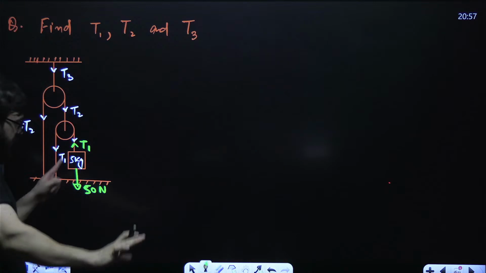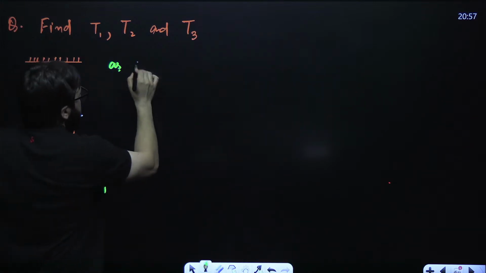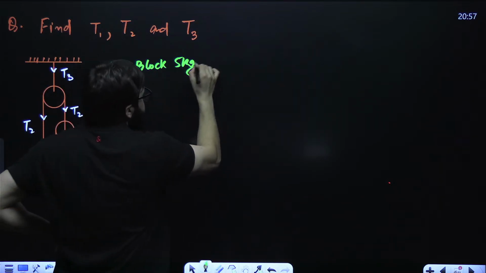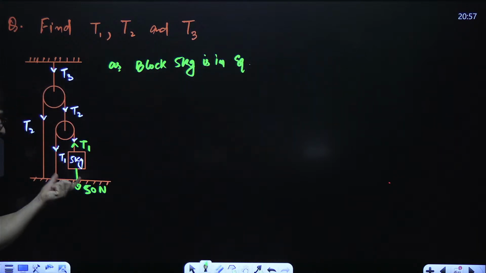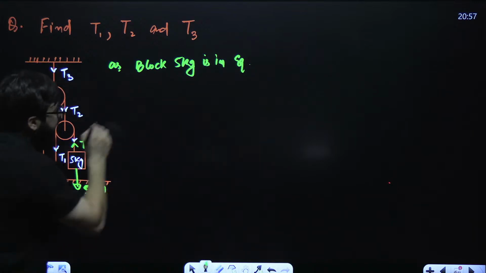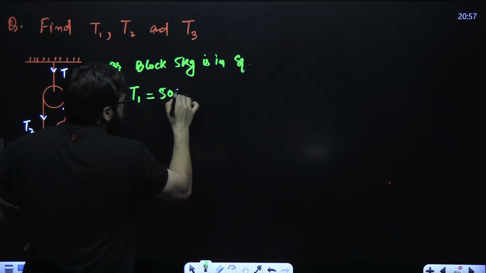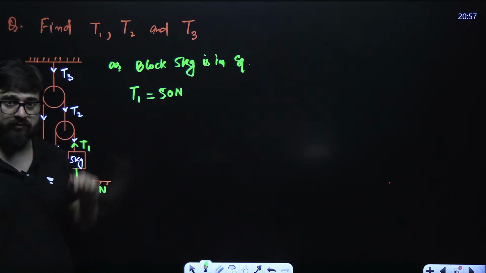Guys, see. Let's first find T1. As the 5 kg block is in equilibrium, can I say upward force is equal to downward force? So I can say here T1 will be equal to 50 Newton. Upward force is equal to downward force. T1 will be equal to 50 Newton.